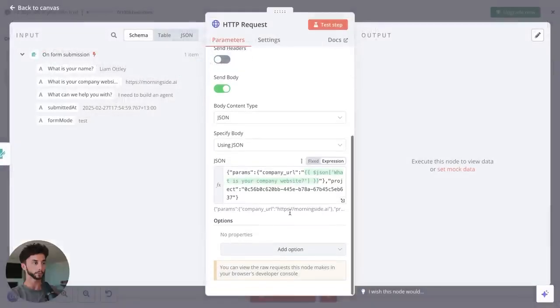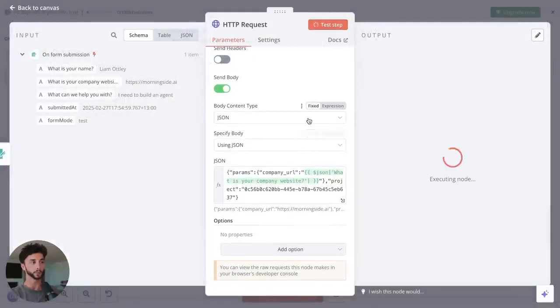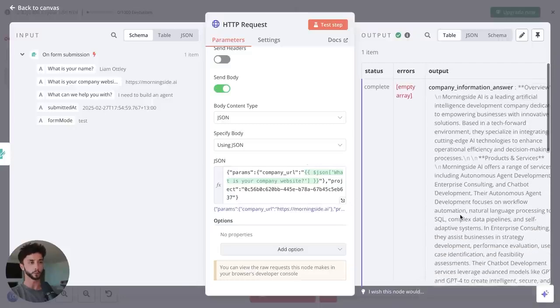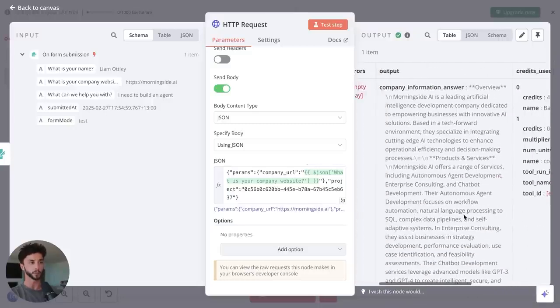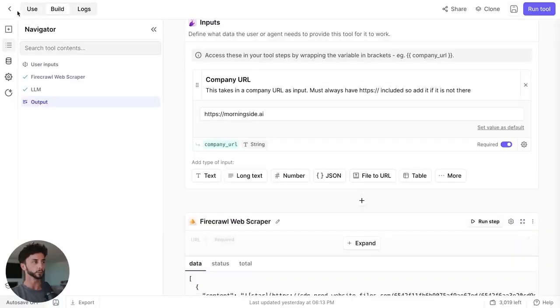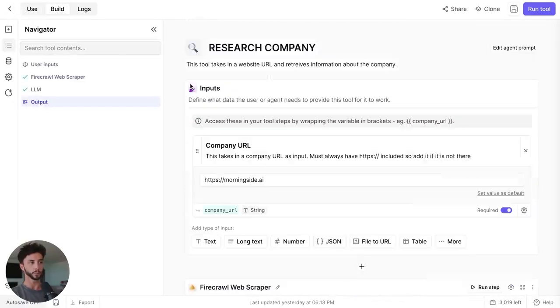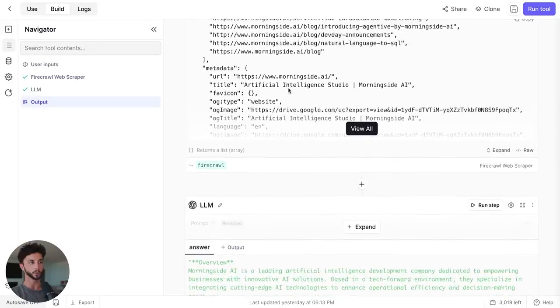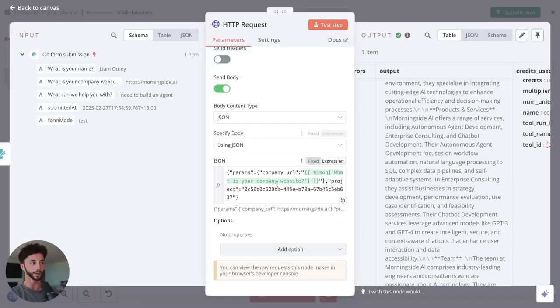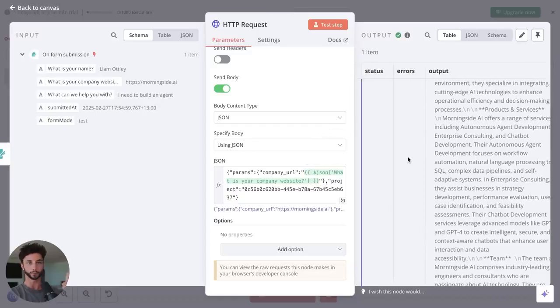So we can go back now, and now we can give it a test to see if it's going to be able to communicate with Relevance AI and get us the data we want. There we go. We have our result back from Relevance AI, which is the summary, as you can see when we go back to this and back to build. This is exactly what we'd expect. You put in the URL, it does the scrape with Firecrawl, writes the summary, spits out the summary, and this summary is what we're getting back out over here, which is what we want. So bang, that's great. Another step done.